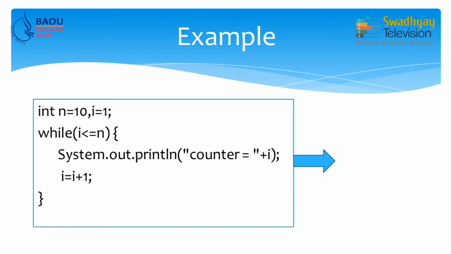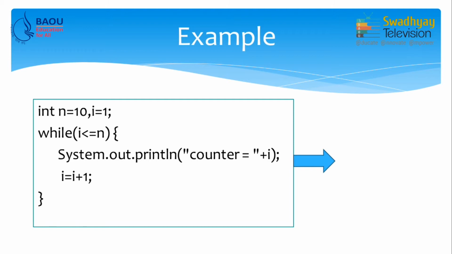So, here I declare two variables, integer n which is initially assigned 10, and for iteration we have variable i which is initialized to 1. Our condition is that we want to display from 1 to 10. So, i is 1 and until i becomes 10 we have to repeat this body of the loop.